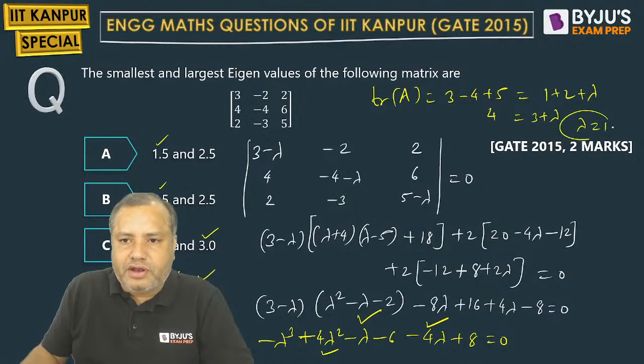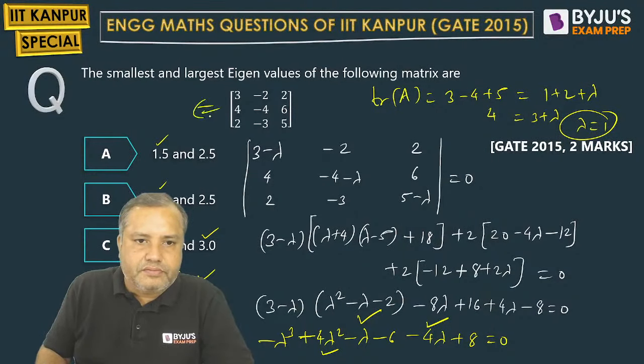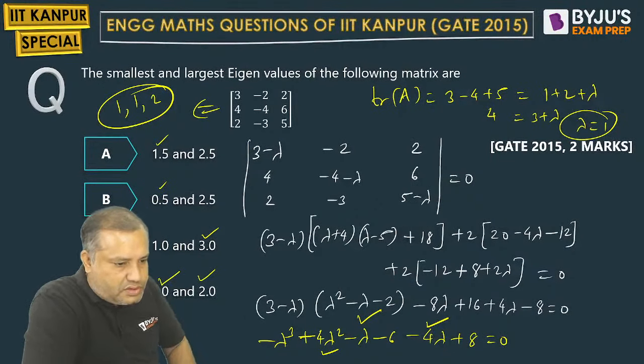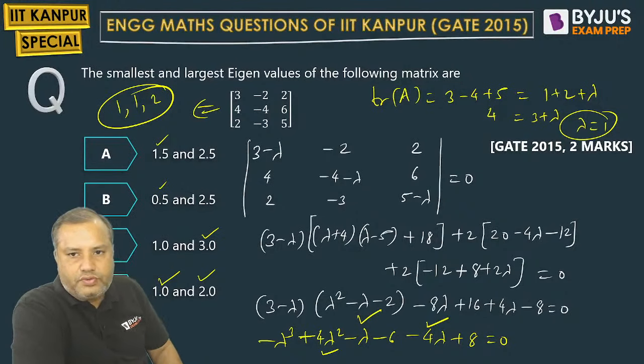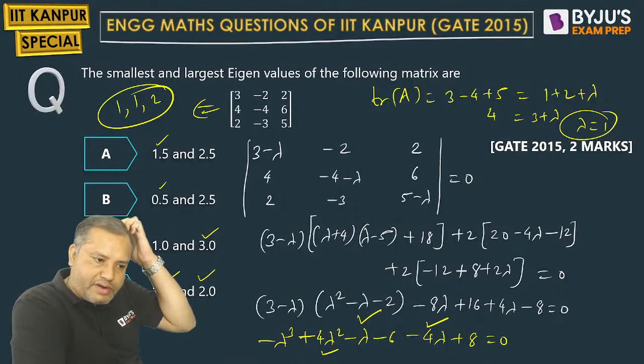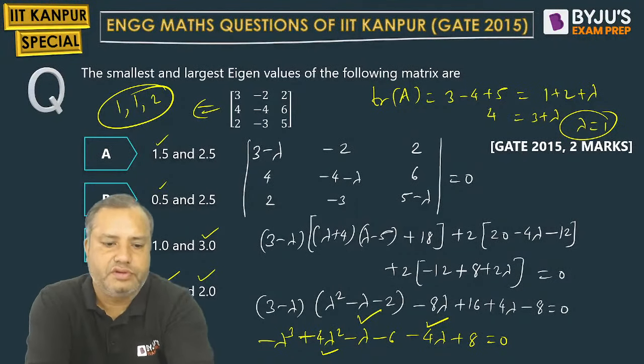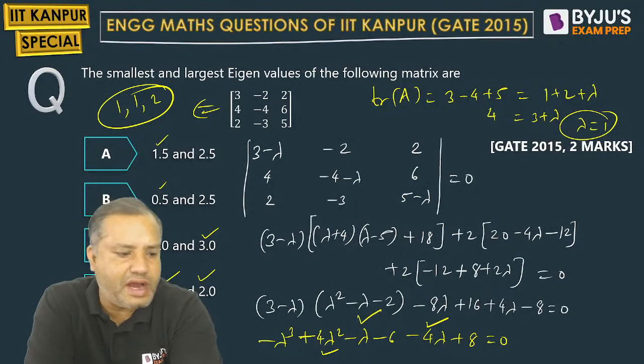So lambda will be 1. So we can say that eigenvalues of this matrix are 1, 1 and 2. Comfortable? Now what should be the answer? The smallest eigenvalue is 1 and the largest eigenvalue is 2. Correct?